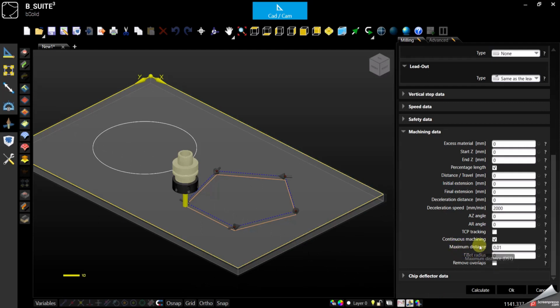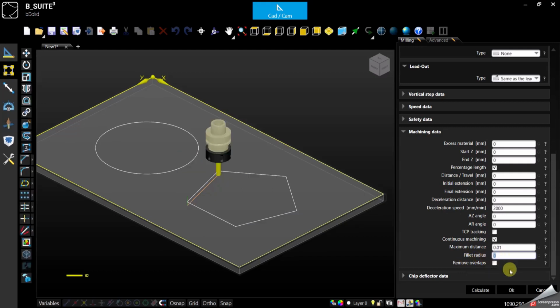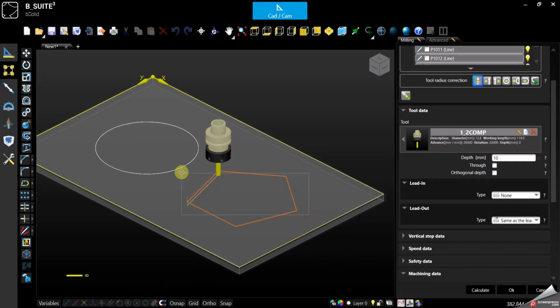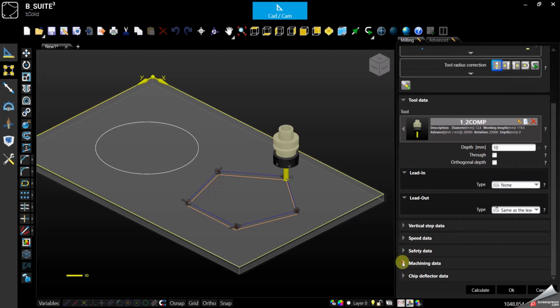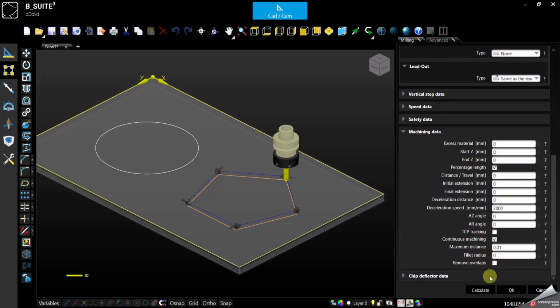And you can also specify the distance. So if they are far apart, you can say, okay, join everything within this range. You can also specify the fillet radius just to make them tangent. And eventually, if the lines are overlapping, you can remove overlaps just selecting that one.